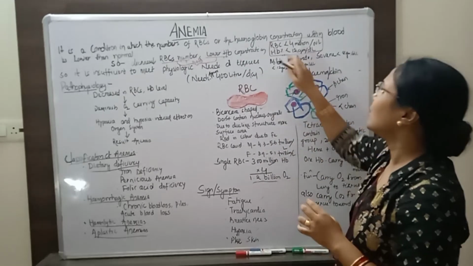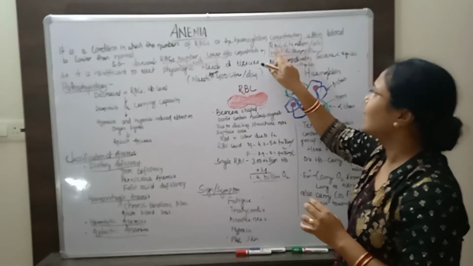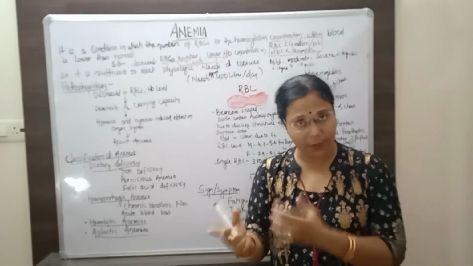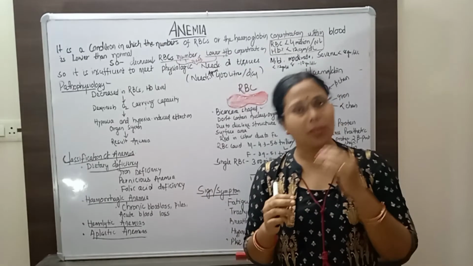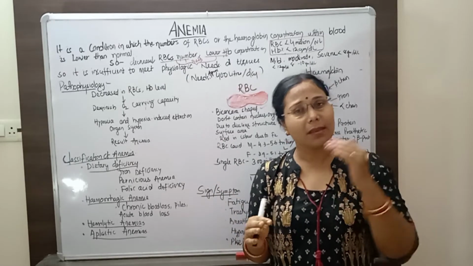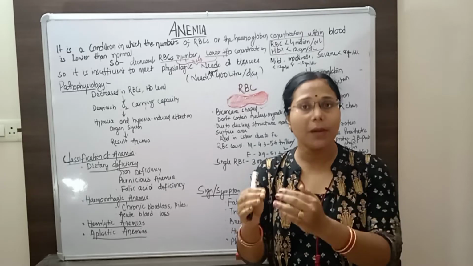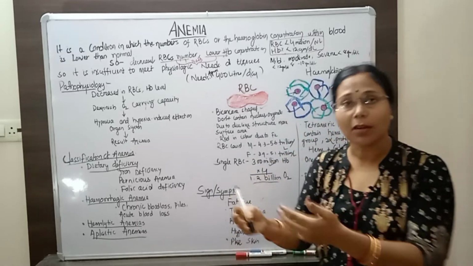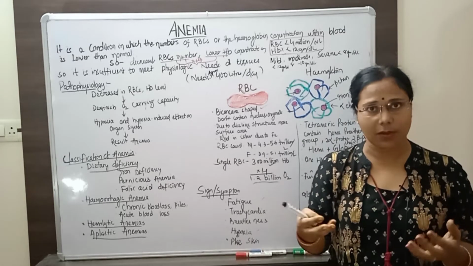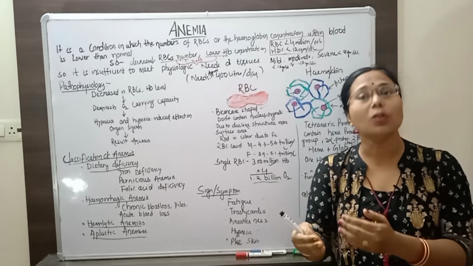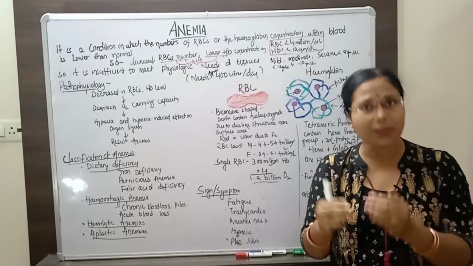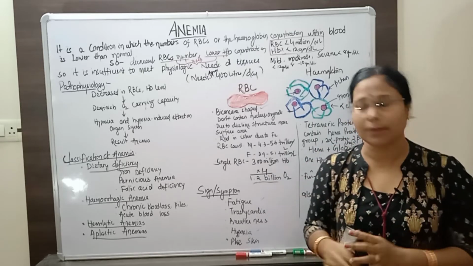So what happens? Due to the low level of RBC and hemoglobin, the oxygen carrying capacity of the RBC decreases. Oxygen is very much required by every part of our body. Insufficient oxygen supply to different organs will not meet the physiological functions of the body, and that leads gradually to dysfunction of the different organs.